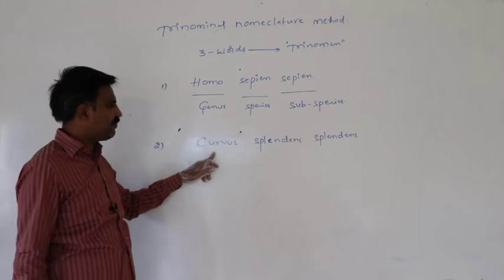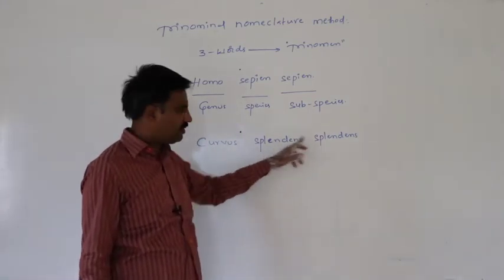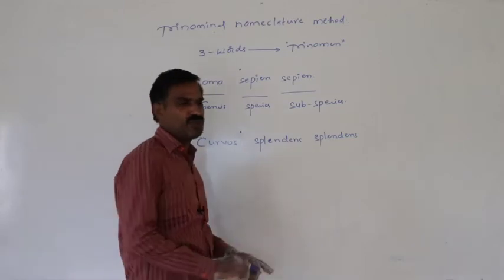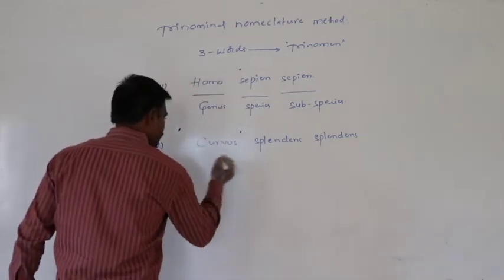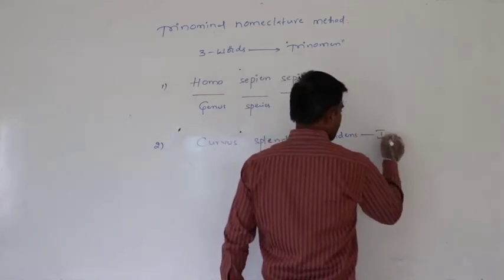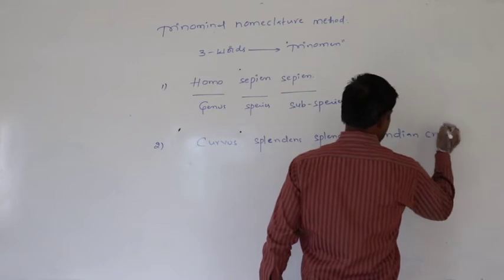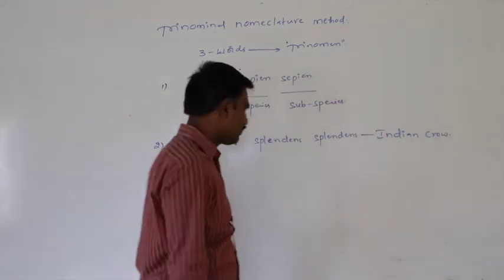In this case, this represents the genus, this represents the species, this represents the subspecies. This is the Indian crow scientific name.